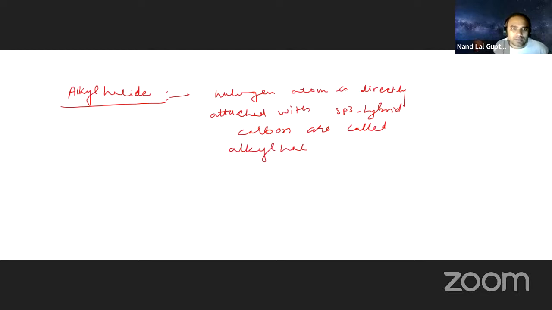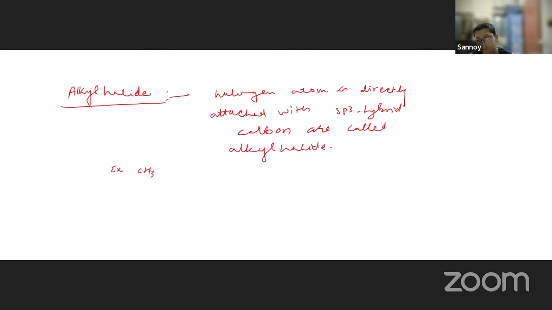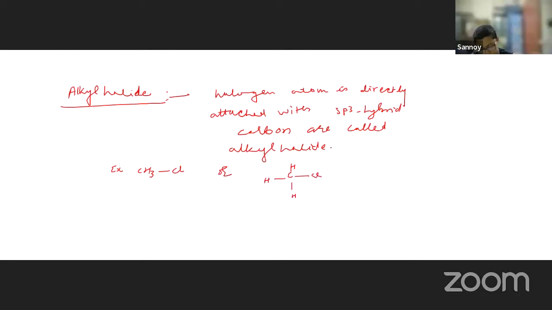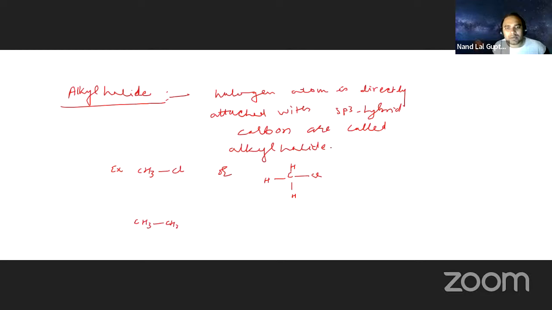Example: CH3Cl. With the structure, we can write H, H, H, and here is Cl. Another one is CH3CH2Cl. All the carbons are sp3 hybridized. sp3 hybridized means all are single bonds.